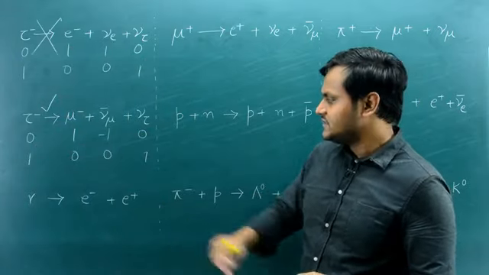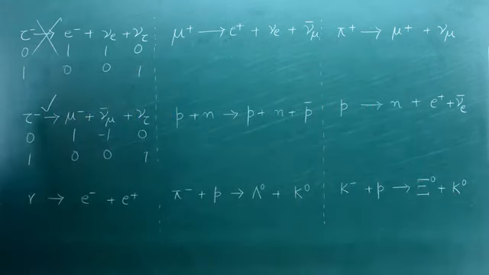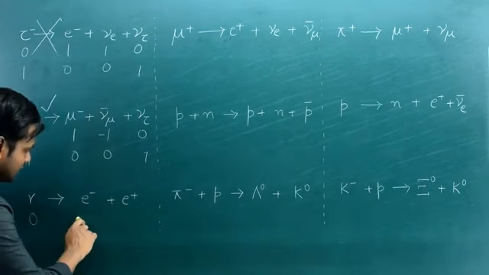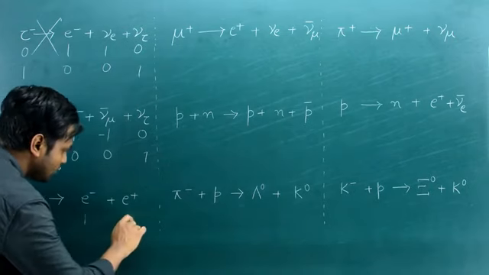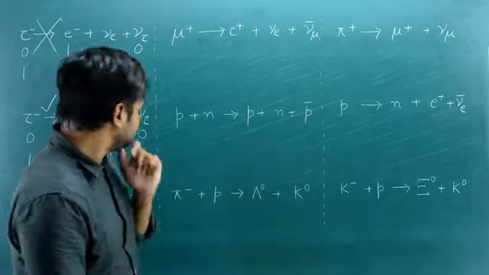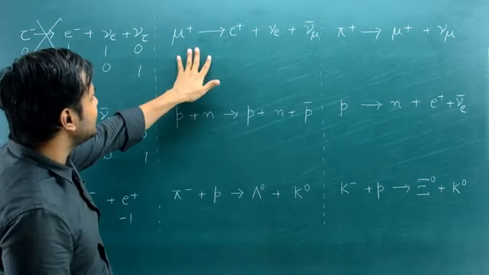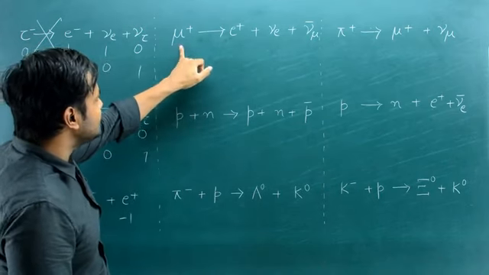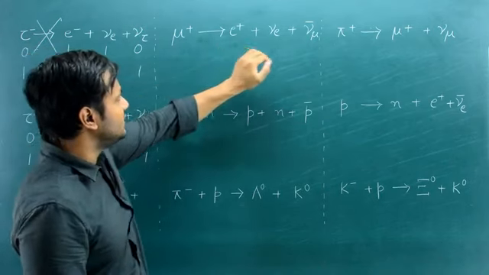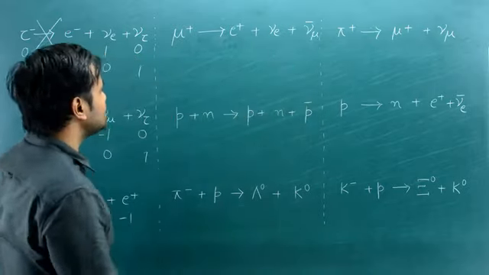The next is simply pair creation. A gamma photon becomes an electron and a positron. If I look at the electron lepton number, the gamma photon has 0, electron has 1, and positron has -1. Electron lepton number is conserved. This is allowed, so this is something that happens in nature. Let's look at the next one. A muon antiparticle becomes a positron, and an electron neutrino and anti-muon neutrino are emitted in the process.